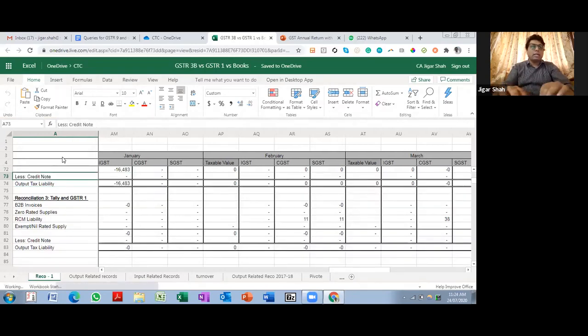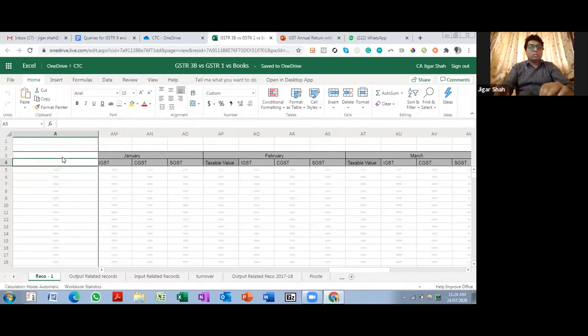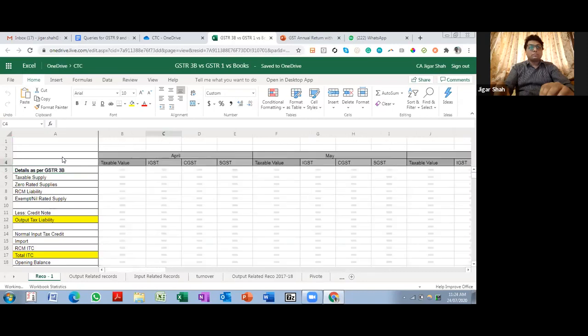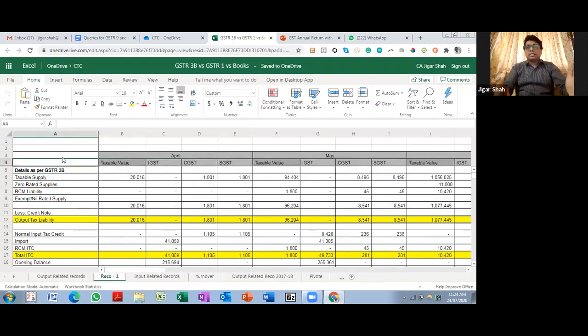It's a basic format. You have got all your months at top. There is taxable value, IGST, CGST, and SGST. This is purely data entry kind of work. A first year intern can do this.